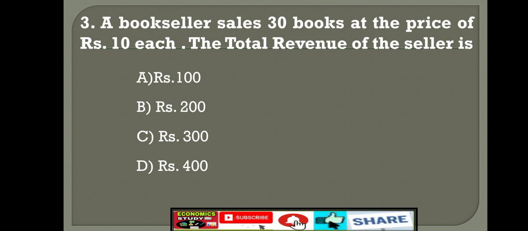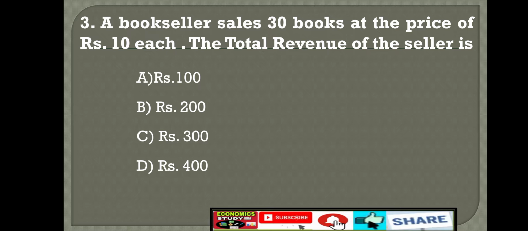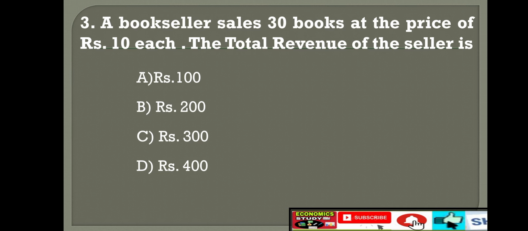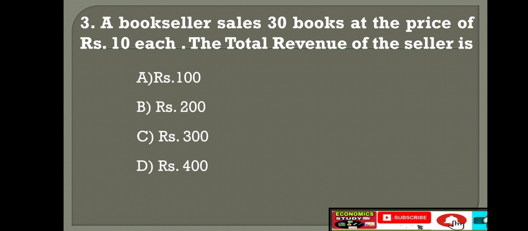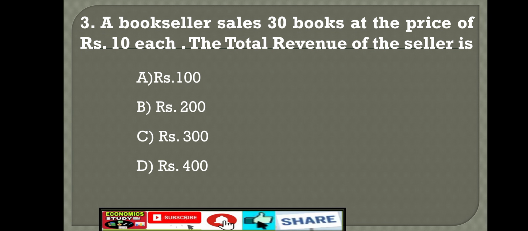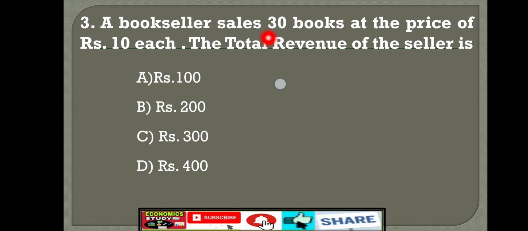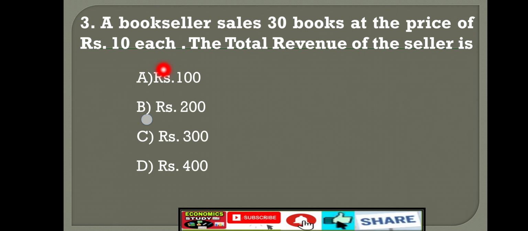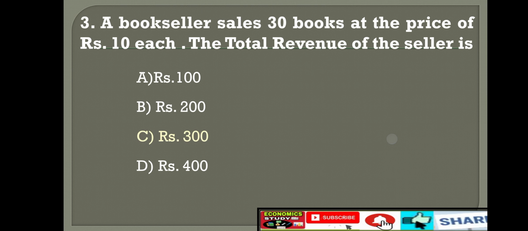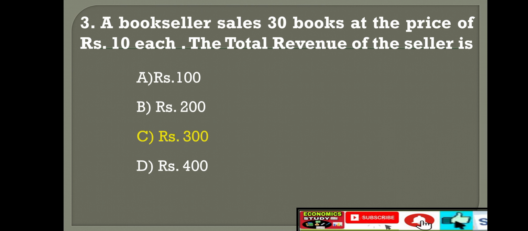Carefully observe that. A bookseller sells 30 books at a price of rupees 10 each. The total revenue of the seller is... The very simple calculation. The bookseller having 30 books, the price of each book is 10. 10 into 30. The right answer is option C, 300.